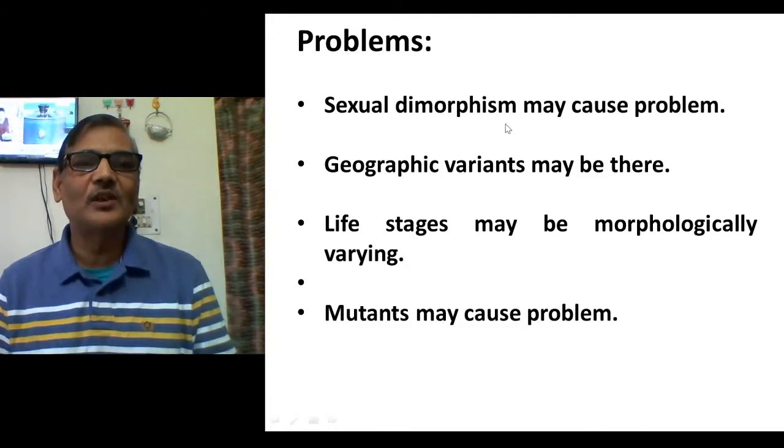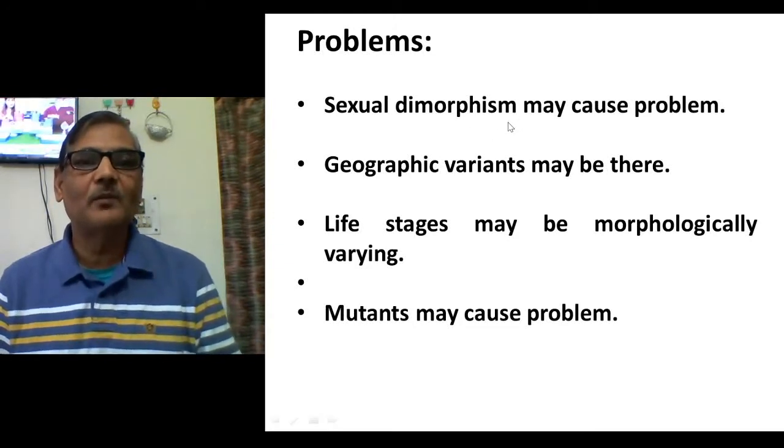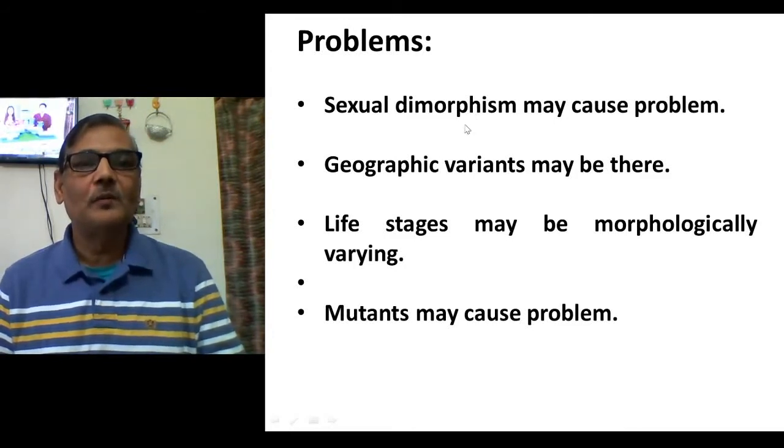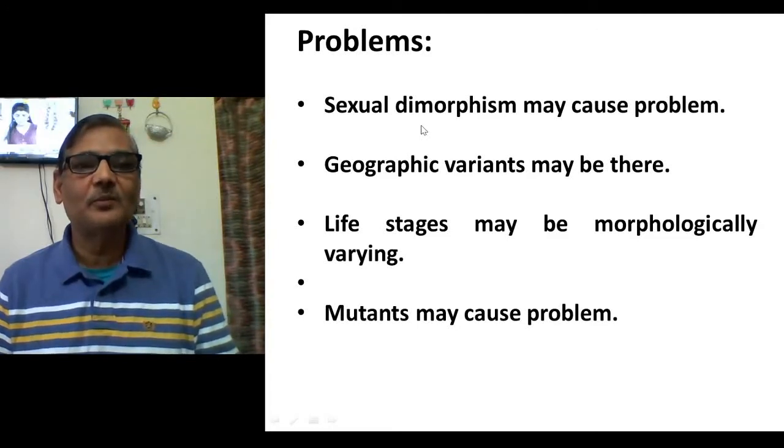Several deep sea fishes are there in which the female is quite large in size and the male is small, and in several cases the small male remains attached to the female's body. So if we follow this morphological species concept, we will have to consider the males and females as separate species. So this is a big problem.